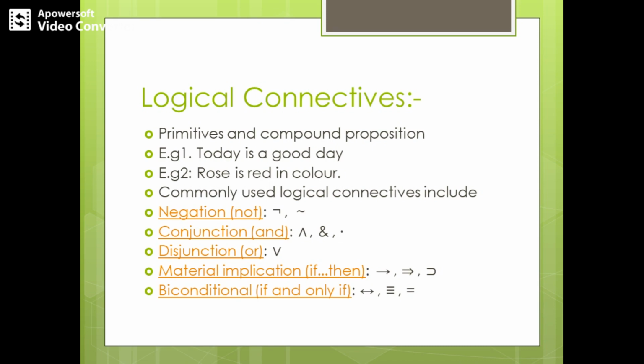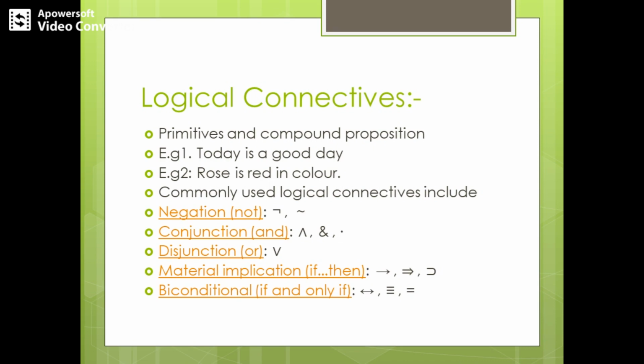So next, moving on to what is meant by a primitive and what is meant by a compound proposition. So if we are using the connectives here and we are getting a newer proposition, this proposition is called a compound proposition.